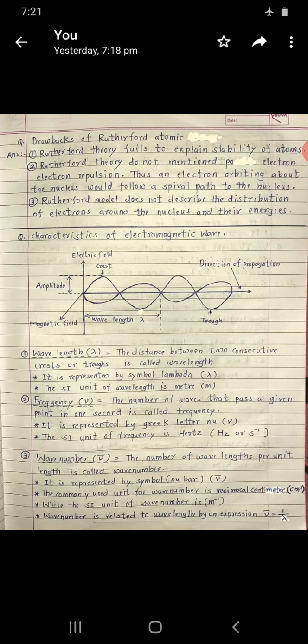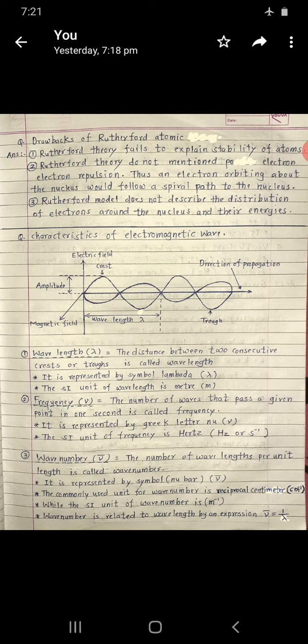Next, drawbacks of Rutherford atomic theory. What are the drawbacks of Rutherford atomic theory? First, Rutherford theory fails to explain the stability of atoms. Second, Rutherford theory does not mention possible electron repulsion.